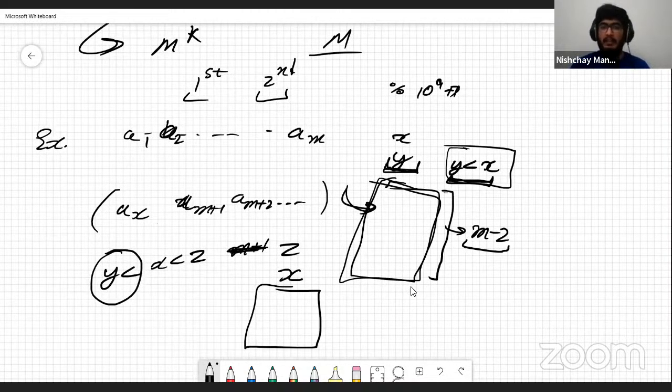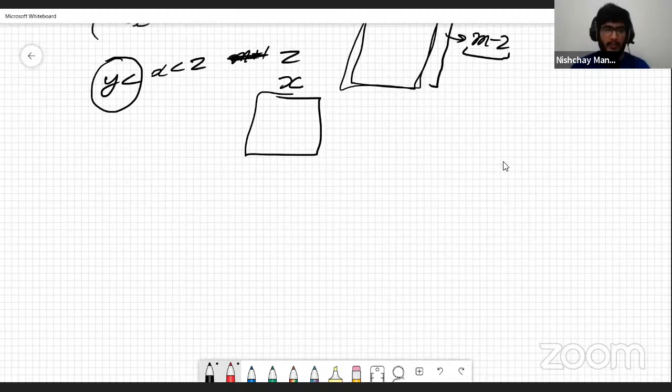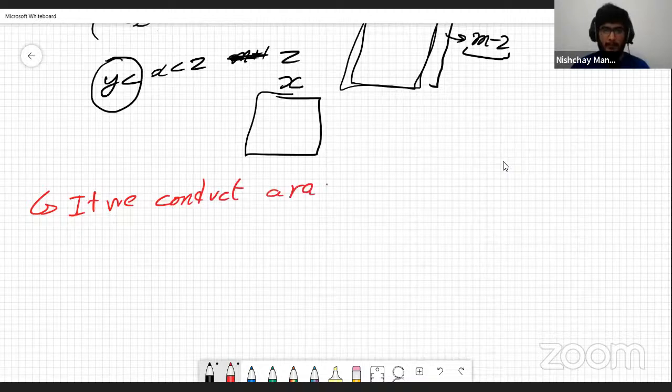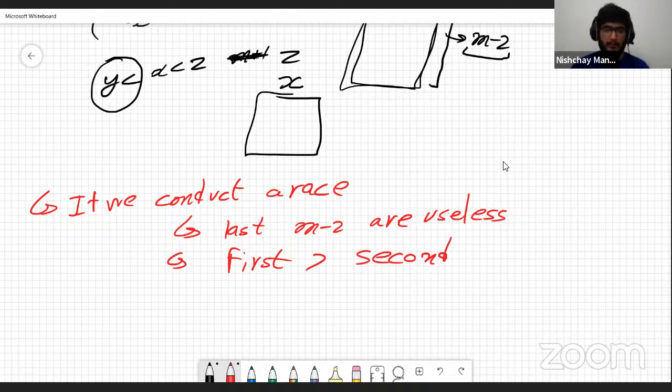So with these observations out of the way, let me write down these observations for everybody to see. If we conduct a race, the first observation is the last M minus 2 are useless. And the first is greater than the second, right? These are the two pieces of information that we are getting.